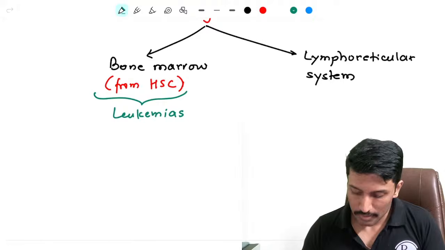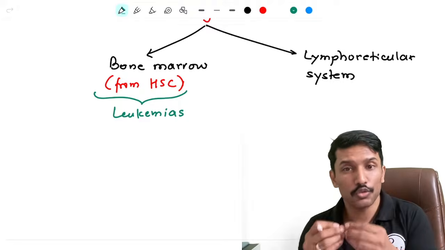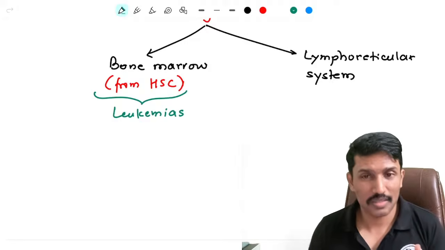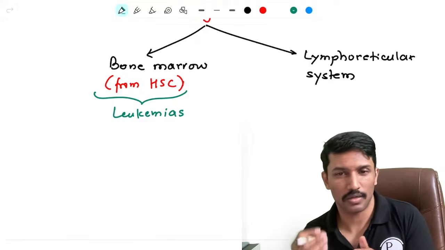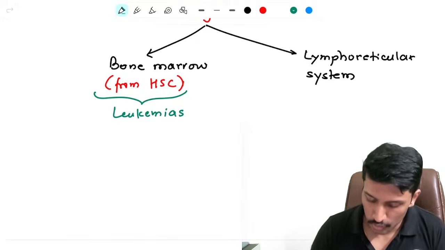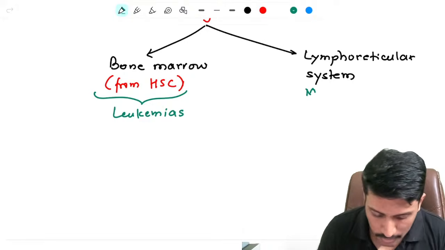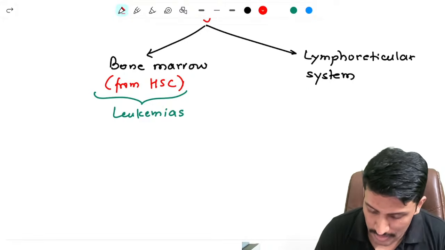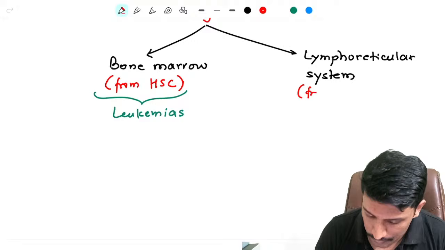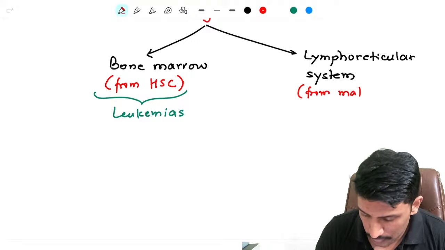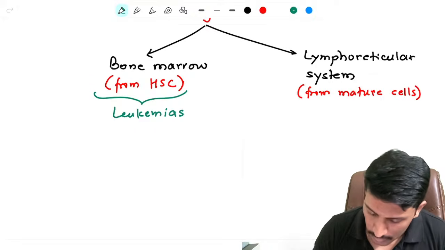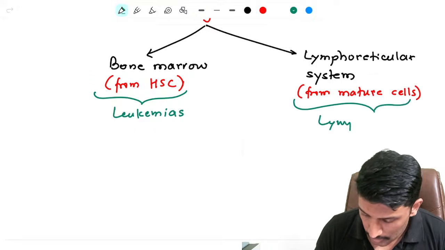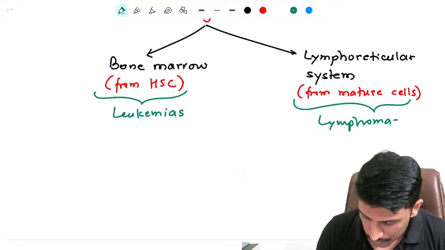Okay, and if the blood cancer originates from the mature cells present in the lymphoreticular system, means lymph nodes, blood, liver, spleen, that means they are originating from mature cells. Then we will call it lymphomas.